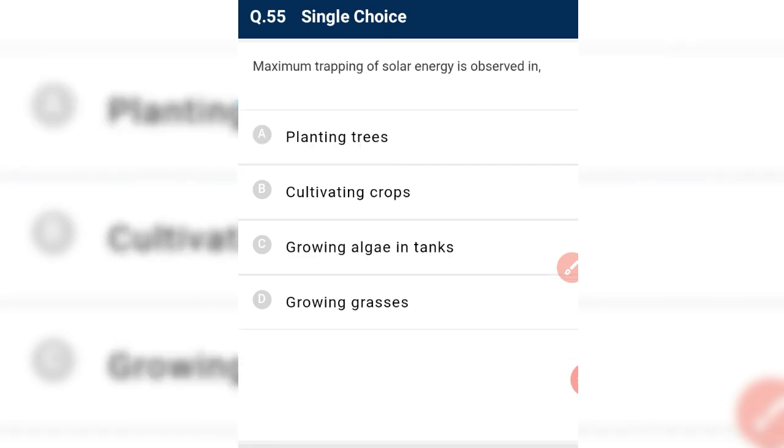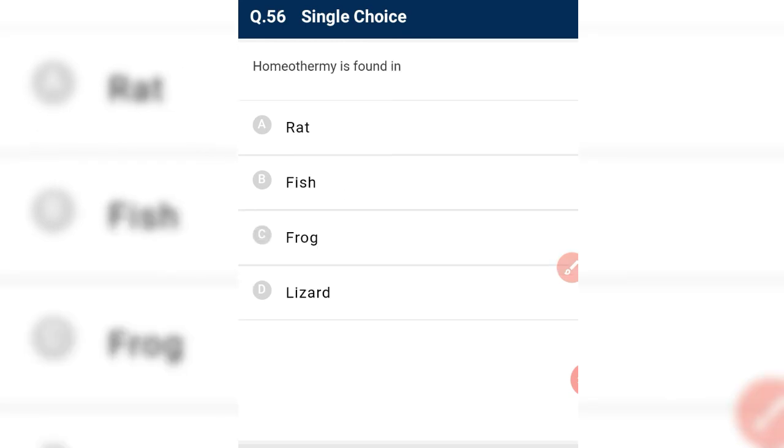Okay, next is maximum trapping of solar energy is observed in planting trees, cultivating crop, and growing algae in a tank. Yes, growing algae in a tank. Maximum trapping of solar energy will take place because they have large surface area. Homothermy is found in rat, which is a member of class Mammalia.